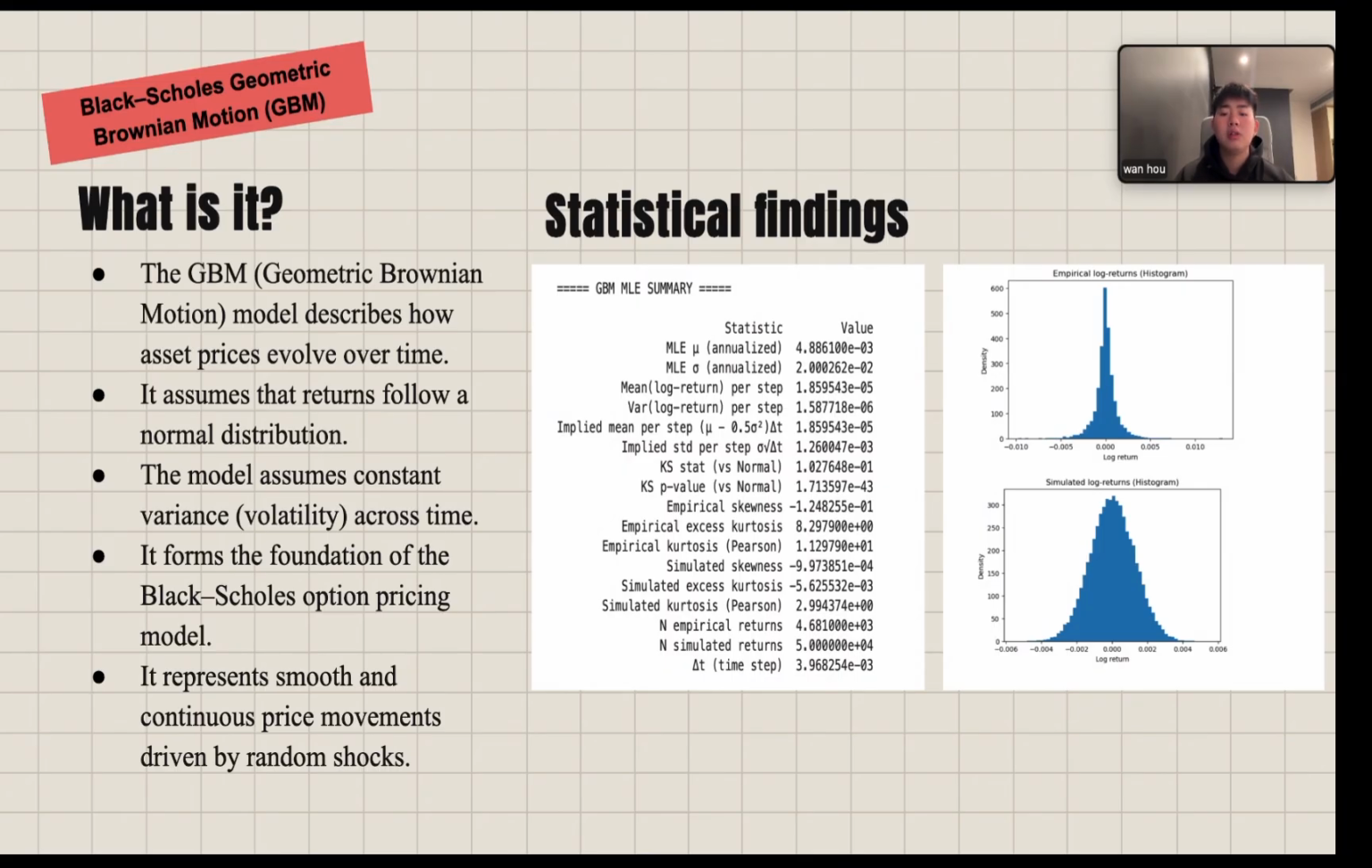However, the kurtosis value is around 8, which is higher than the normal benchmark. That means the real data has fat tails and extreme price moves happen more often than what the GBM predicts. You can also see in the histogram, the top chart with real log returns is more peaked and has heavier tails, while the simulated ones below look smooth and bell-shaped. So while the GBM captures general market trends, it misses volatility clustering and extreme events we often see in real data.